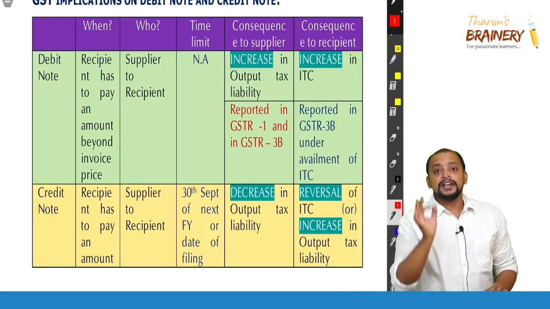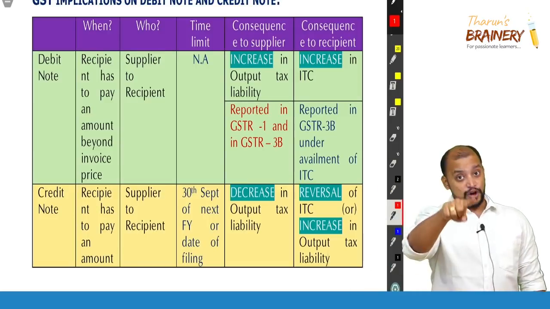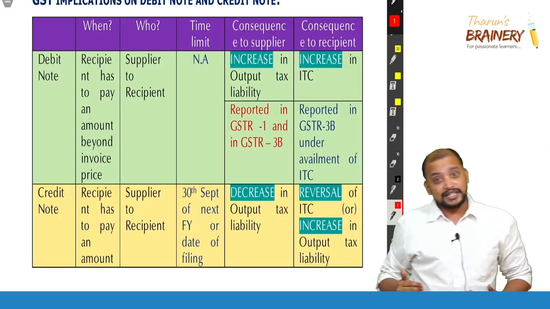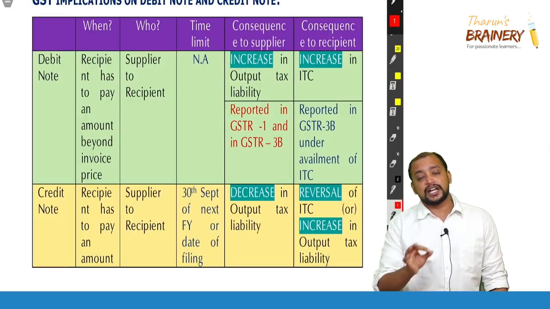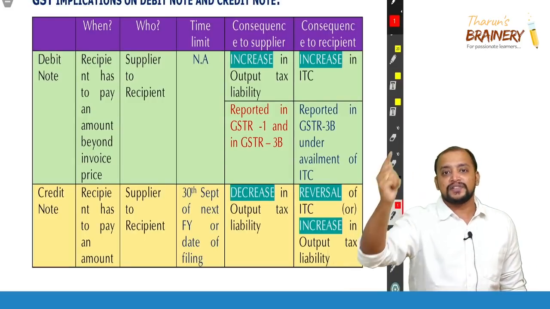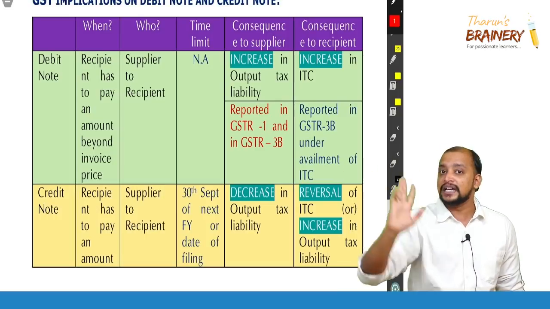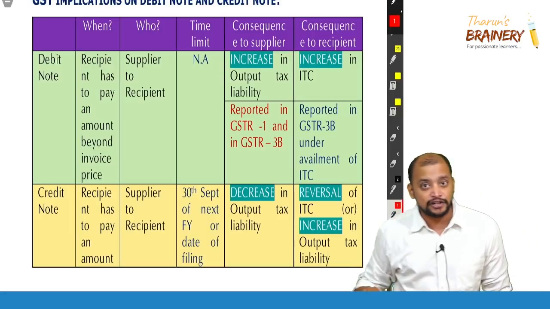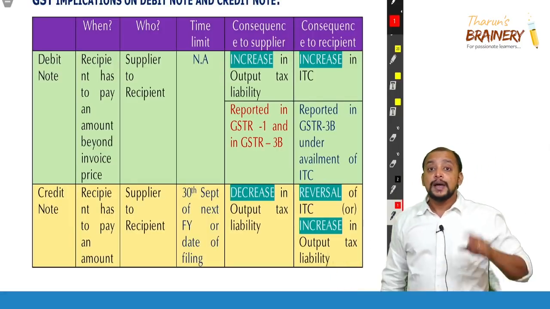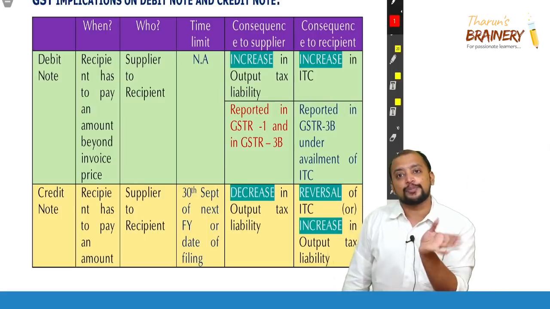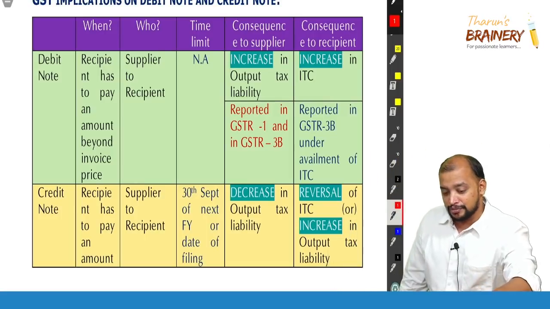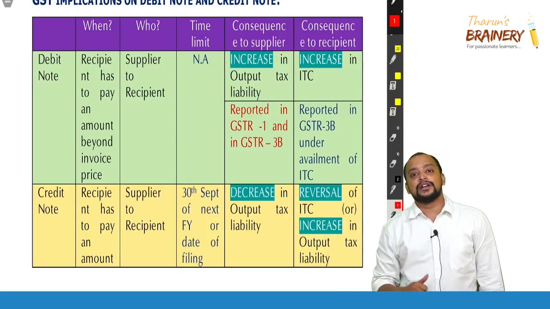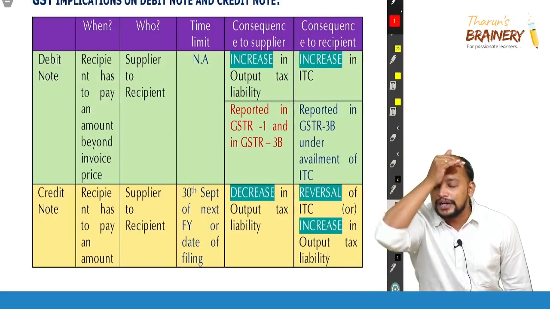But a credit note should be issued within a time limit, because a credit note leads to reduction in tax liability for the supplier. So it should be given within a time. What is that time? Very, very important. 30th September of the succeeding financial year, or date of filing annual return, whichever is earlier. Not due date of filing annual return, date of filing annual return. By that time, if you give a credit note, then only you can report it in GSTR1 and your liability will come down. Thereafter, can't I issue a credit note? I can issue, but that cannot be reported in GSTR1, so my liability will not be reduced.